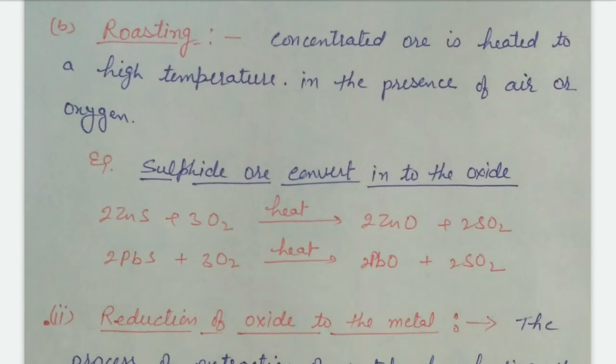For example, ZnS heated with air converts to zinc oxide, and PbS converts to PbO. This is because oxide ores are easily reduced. Therefore, we convert all of the ore into oxide ore. Oxide ore means metal oxide.